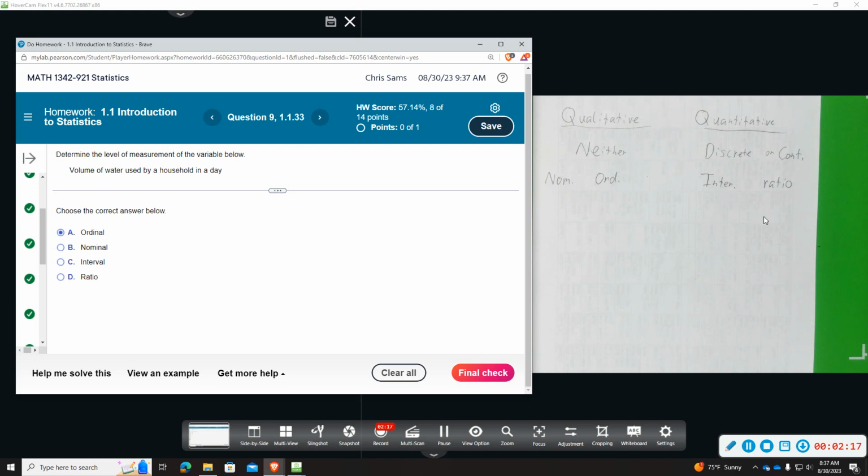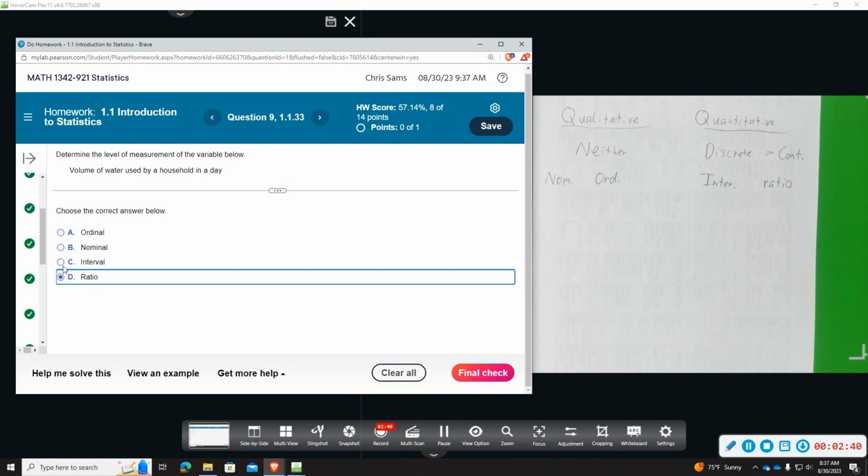Most other cases are going to be ratio. That's going to be most everything. If it seems like it could be both, ratio is the one you want to choose. You want to choose the highest level of measurement. So if I said, how many cars do you have? If you don't have any cars, you would say 0. So 0 would be the absence of having a car, and 0 is the number of cars you have. So both of them fit. You pick the highest one.